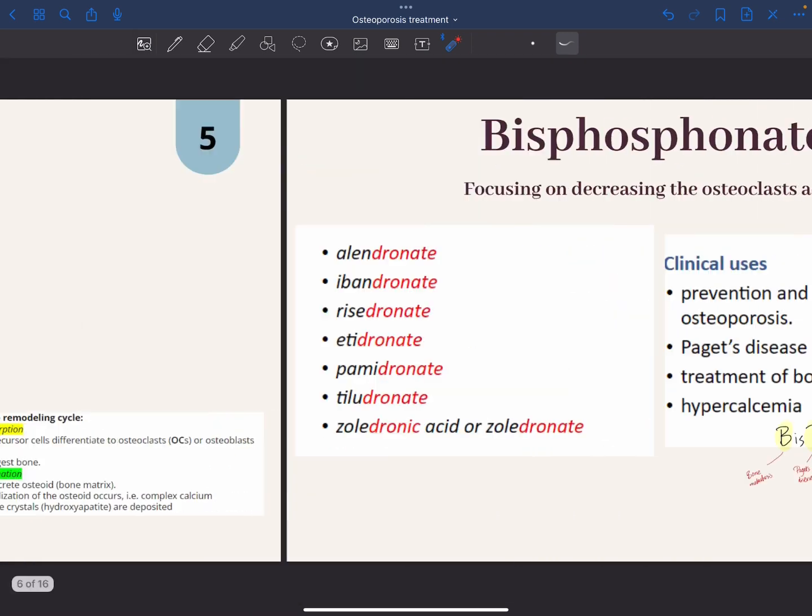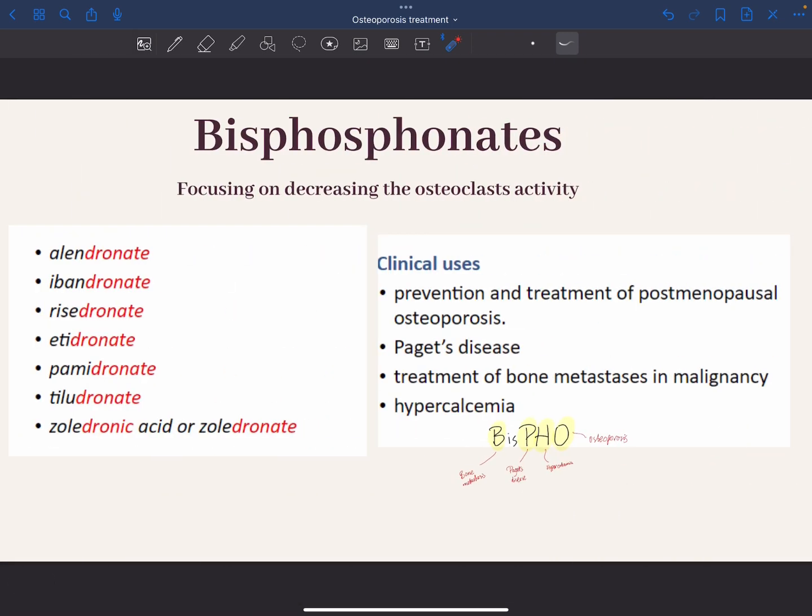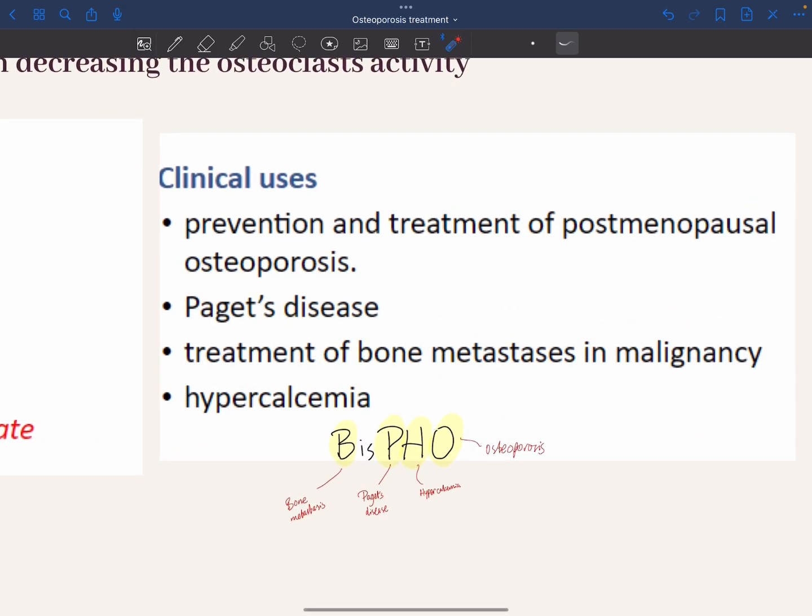To begin with, the class bisphosphonates. We have 7 drugs, and these 7 drugs focus on decreasing osteoclast activity. When are they used? They are used to prevent and treat postmenopausal osteoporosis. They are used for Paget's disease, to treat bone metastasis in malignancy, and hypercalcemia. For example, a patient has breast cancer and the metastasis of this malignant tumor got into the bones of the patient. Here the patient can be prescribed bisphosphonates to strengthen the bones, right?